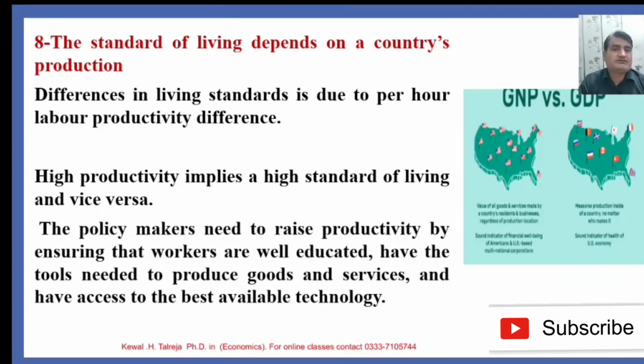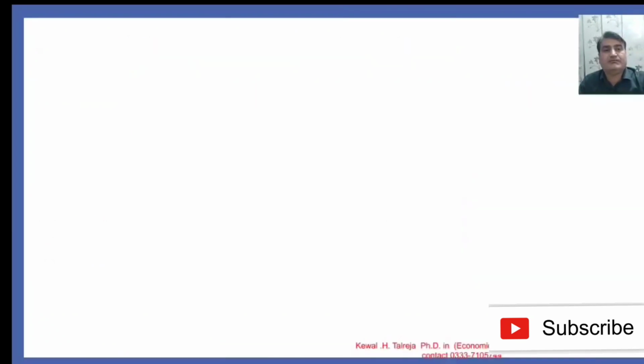Policymakers need to raise productivity by ensuring that workers are well educated, have the tools needed to produce goods and services, and have access to the best available technology.